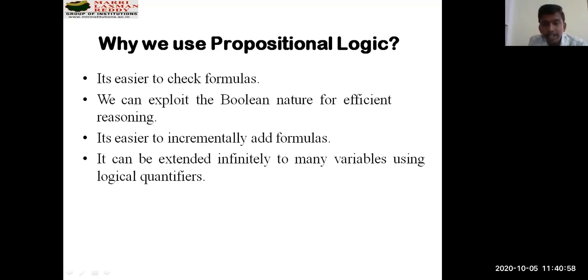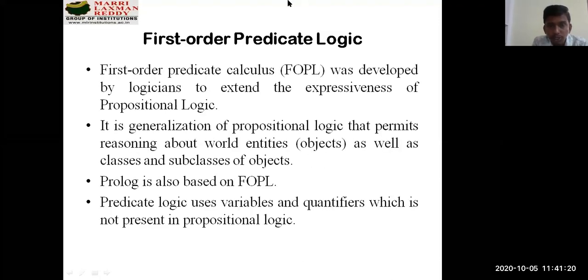It can be extended infinitely to many variables using logical quantifiers. Using logical quantifiers, which are part of your predicate logic, like existential and for all, these are the different quantifiers you can use, and you can increase them according to the reasons or premises given to you. So this is what we haven't discussed in the previous session, that is your predicate logic. While talking about predicate logic, there are different types, like first order predicate calculus, or predicate logic, which is what we'll be learning.